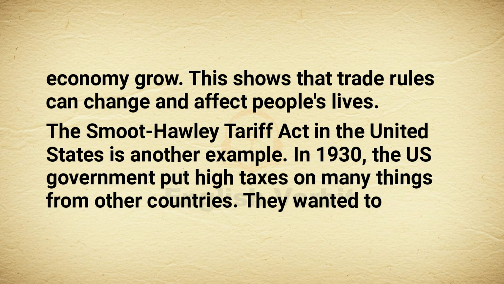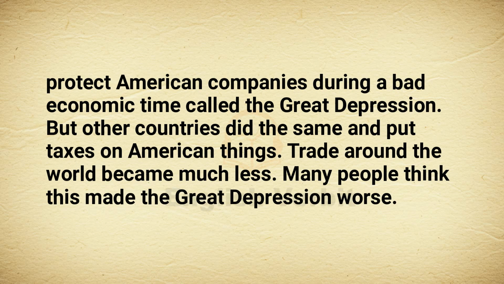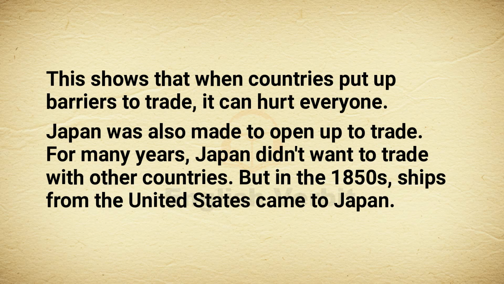The Smoot-Hawley Tariff Act in the United States is another example. In 1930, the U.S. government put high taxes on many things from other countries. They wanted to protect American companies during a bad economic time called the Great Depression. But other countries did the same and put taxes on American things. Trade around the world became much less. Many people think this made the Great Depression worse. This shows that when countries put up barriers to trade, it can hurt everyone.